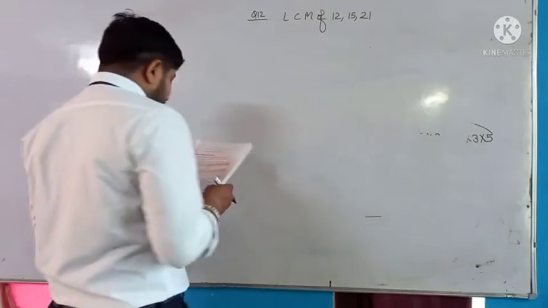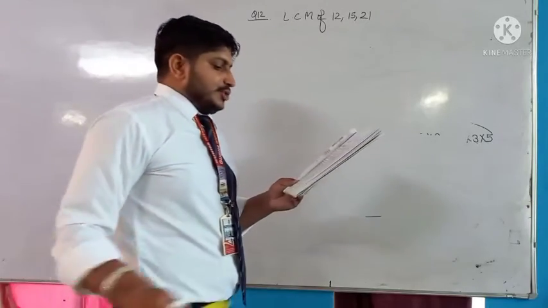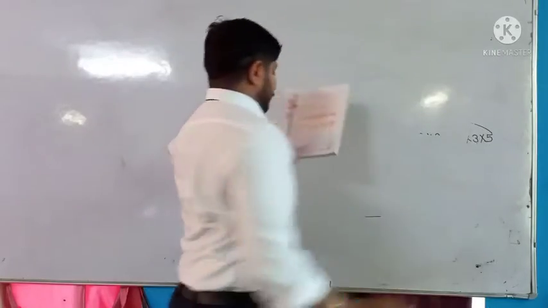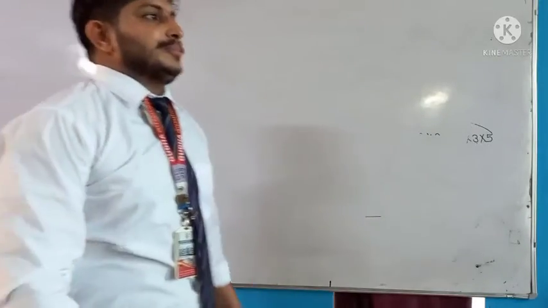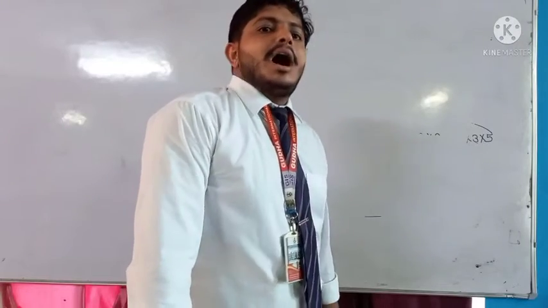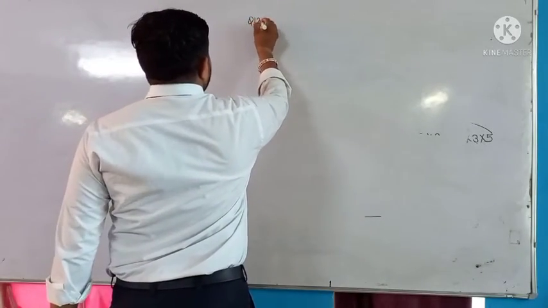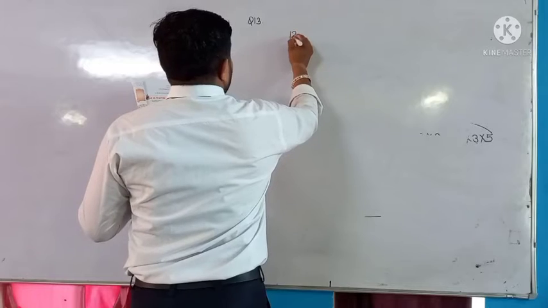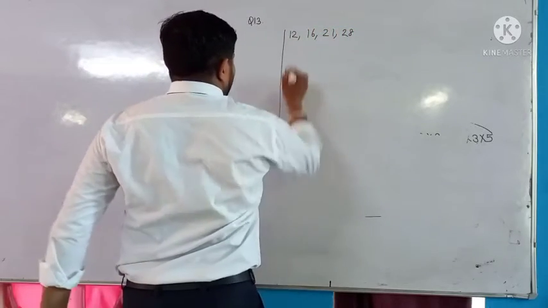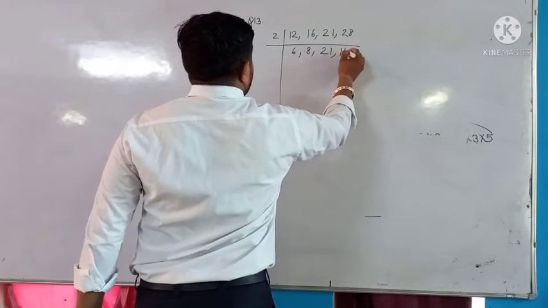In the 13th question, beta: what smallest number, when diminished by 7, is divisible by 12, 16, 21 and 28? So first we find the LCM. Diminished means, beta, if we subtract 7, the remainder is 7. It means first we find the LCM, after that we add 7. First we find the LCM of 12, 16, 21 and 28 by 2: 6, 8, 21, 14.